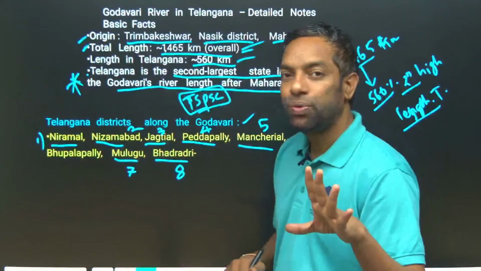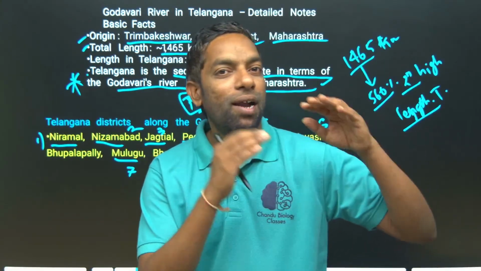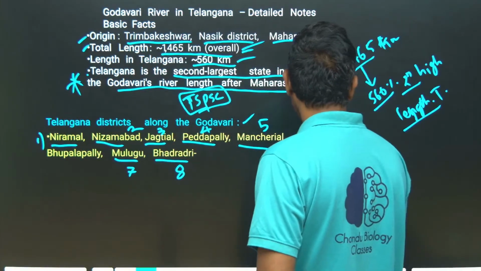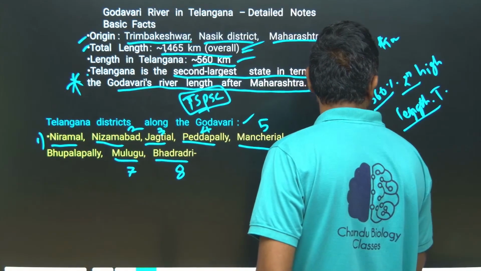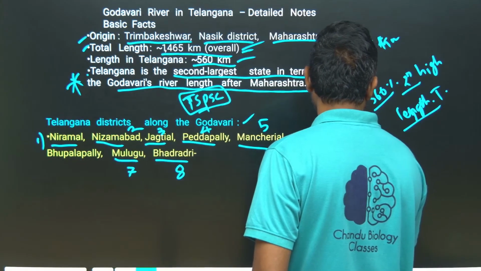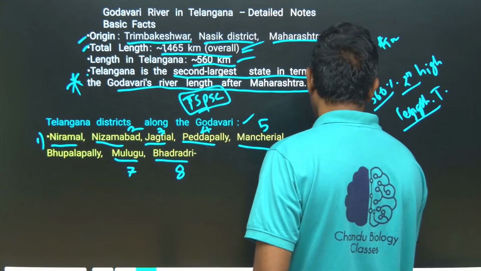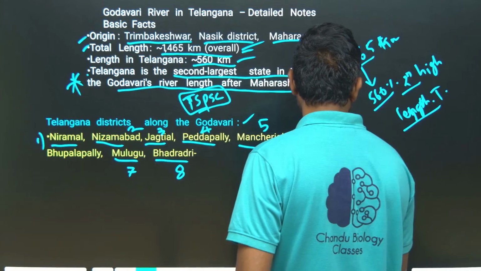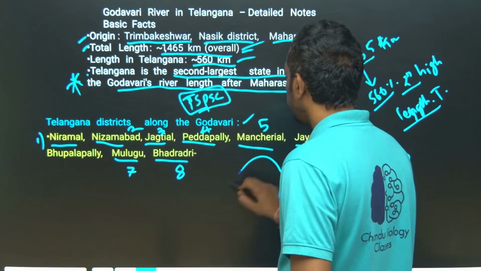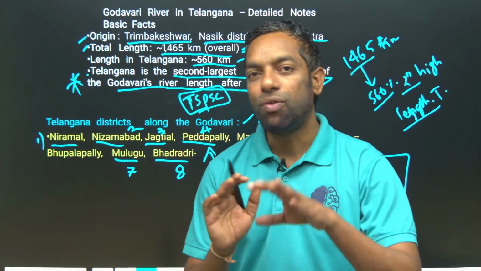Guys, they can ask you how many districts the Godavari River flows through in Telangana, and they can ask about the west to east flow or the east to west flow. They can ask about the flow through these districts, east to west or west to east.